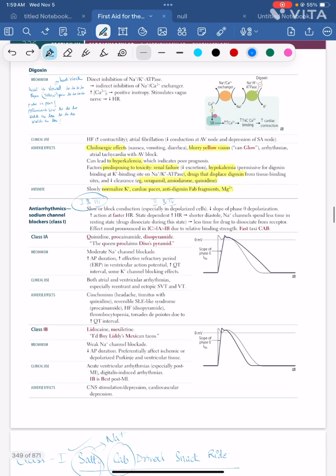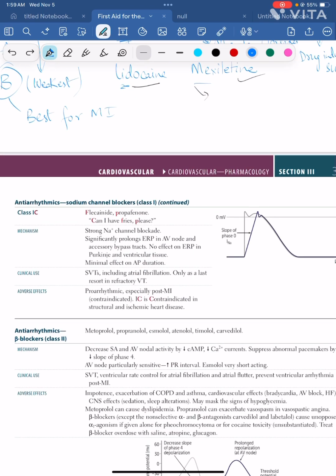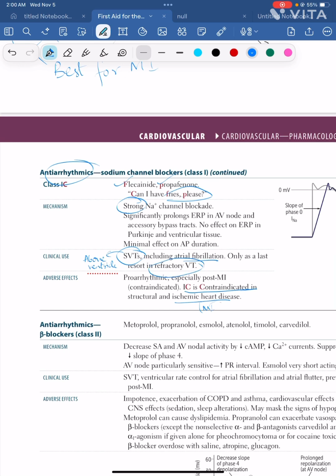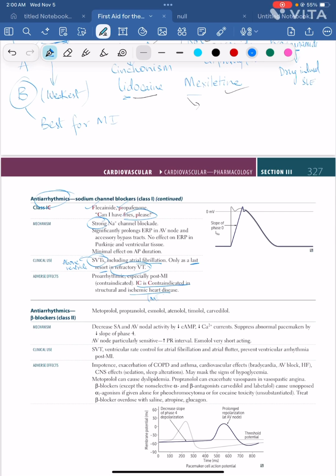Now let's see the antiarrhythmic drugs in the same order, that is class 1C. Fries, please. Flecainide, propafenone. Strong channel blocker. The adverse effect is that 1C is contraindicated in ischemic heart disease, that is MI. That is the only thing you have to remember. They stop arrhythmias, so SVTs including atrial fibrillation. What are SVTs? Arrhythmias above the ventricles, supraventricular. In refractory VT it is the last resort. You don't have to remember that, just remember the class name and the adverse effect. These are the most important here. So you have completed class 1C.